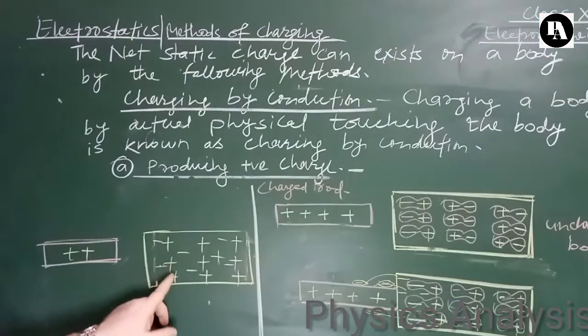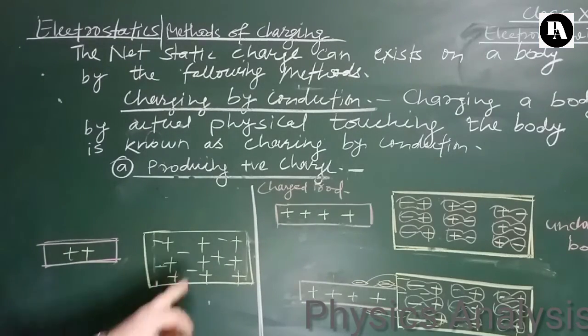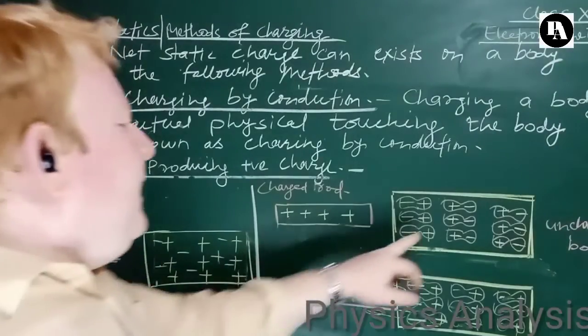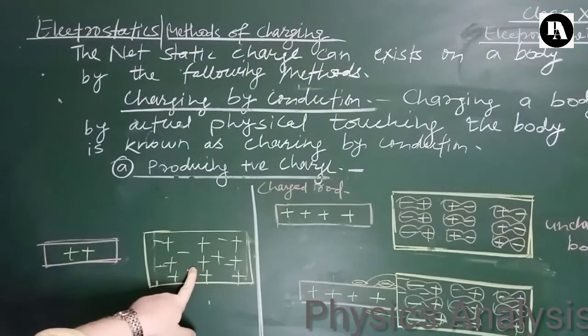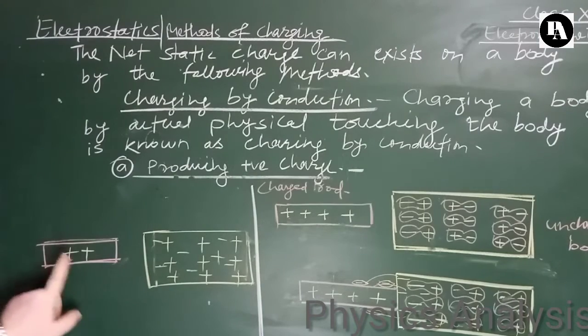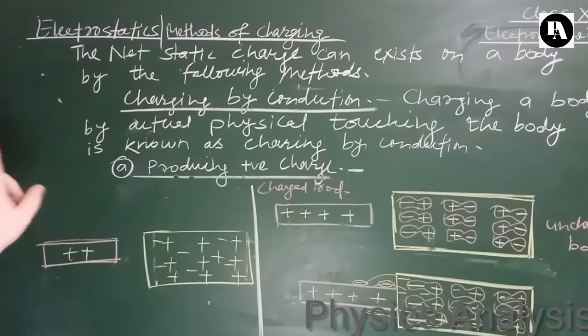This is our target. Initially it was an uncharged body. Now this one has become positively charged, and the original positive rod has become less positively charged.